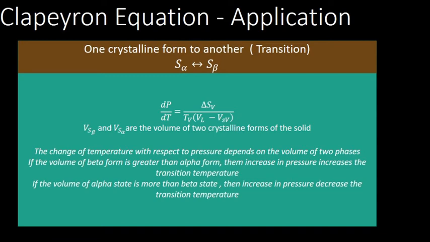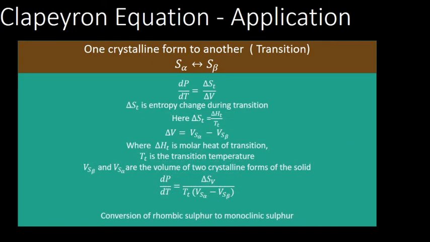So the change of temperature with respect to pressure depends on the volume of the two phases. If alpha has more volume than beta, then V beta minus V alpha will be negative, so increase in pressure decreases the transition temperature. If it is the reverse, that is beta has more volume than alpha, then increase in pressure increases the transition temperature.